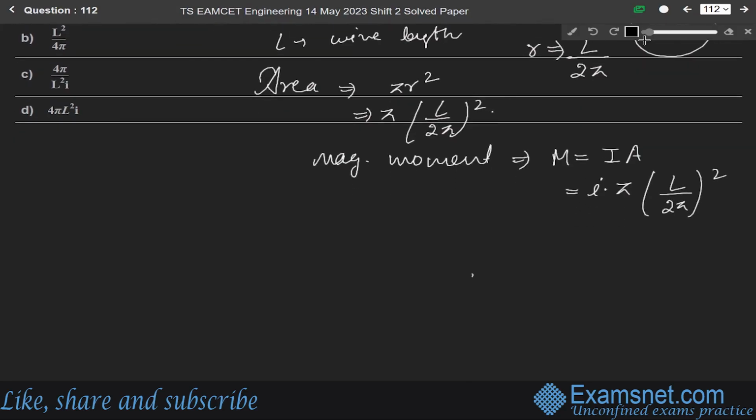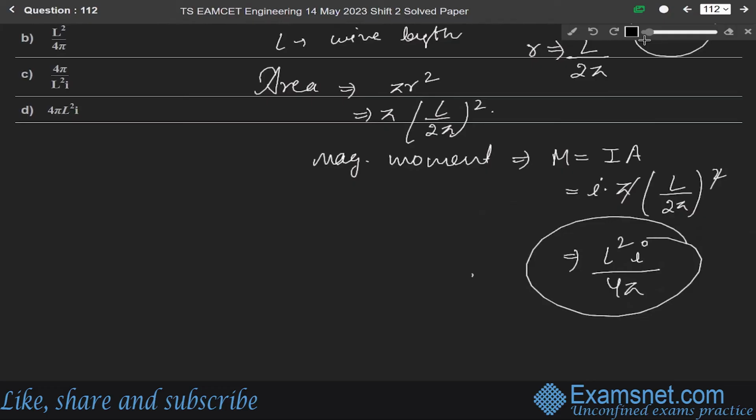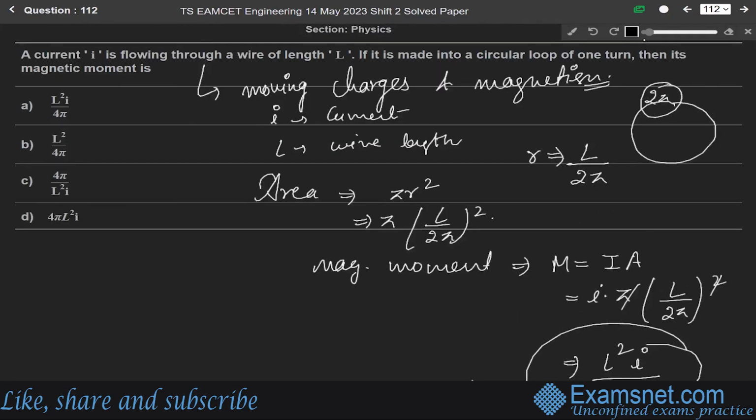Solving it, one pi cancels, so we get L square into I over 4 pi. This is the final answer. So from the given 4 options, option A, that is L square I over 4 pi, is the correct answer.